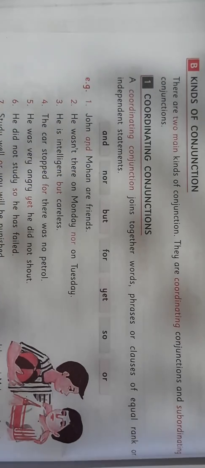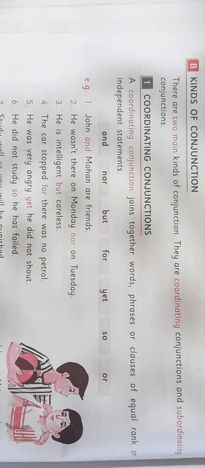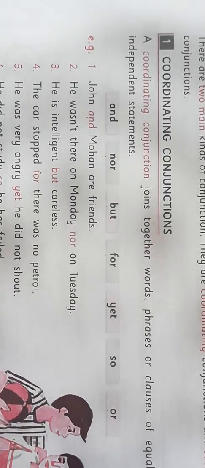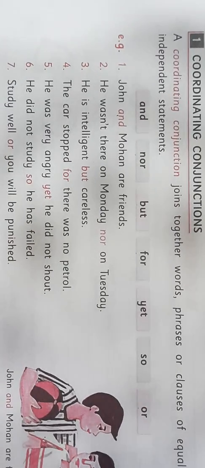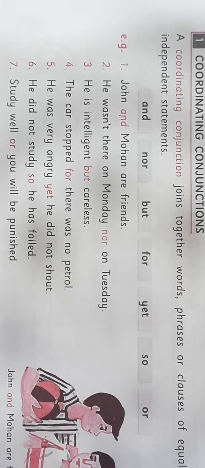Let's see the examples of coordinating conjunctions. John and Mohan are friends. He wasn't there on Monday nor on Tuesday. He was intelligent but careless. The car stopped for there was no petrol.